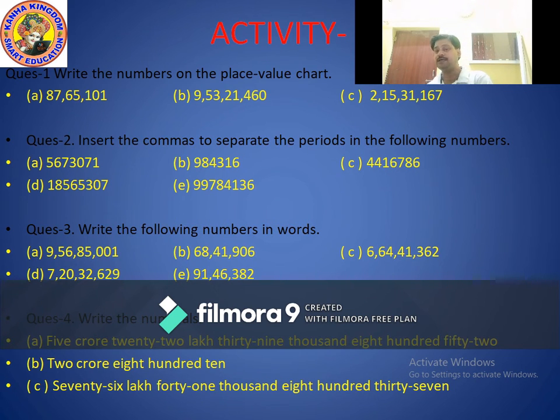And in the ones period, in the hundreds place value there is 0, in the tens place value again 0, and in the ones place value, 1 means 1. So the correct answer is 9 crores 56 lakhs 85,001. Okay, so like this you have to solve the rest of the questions.